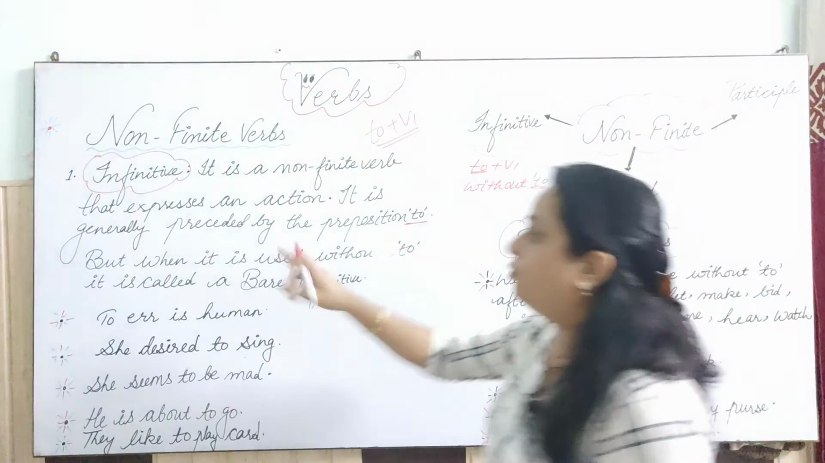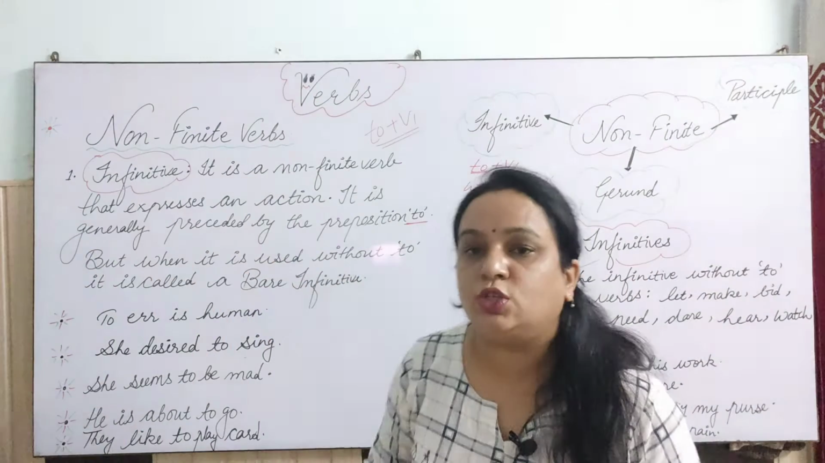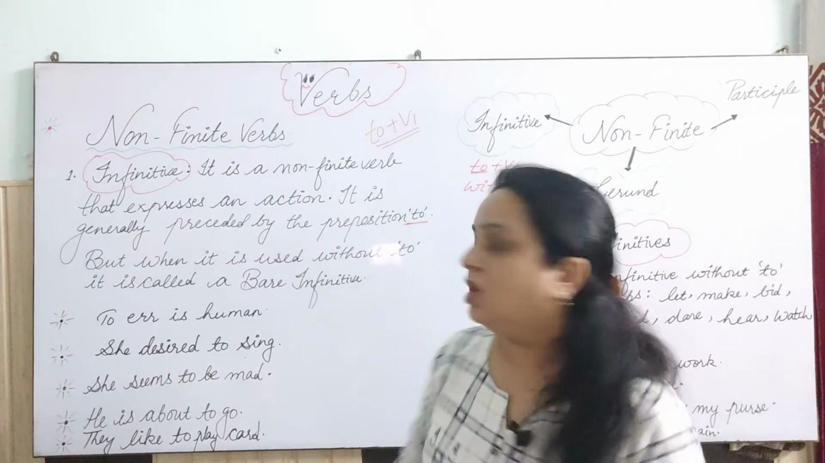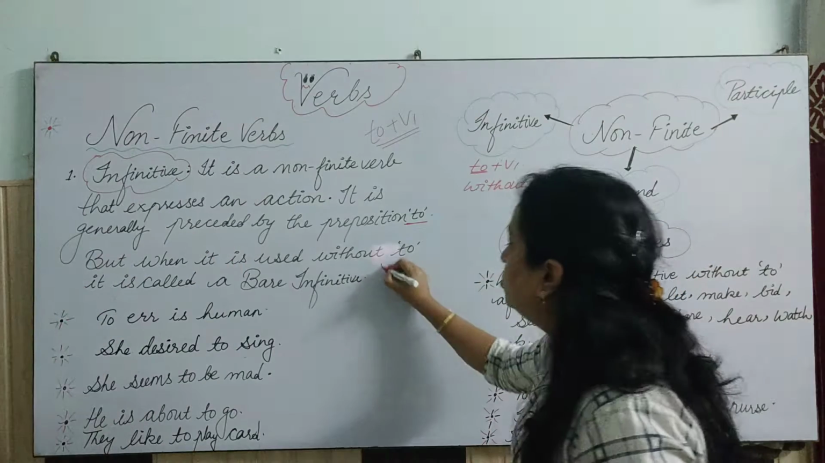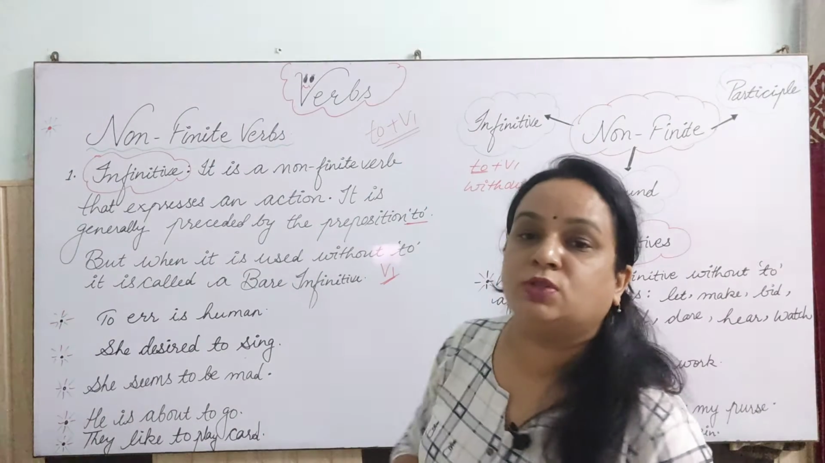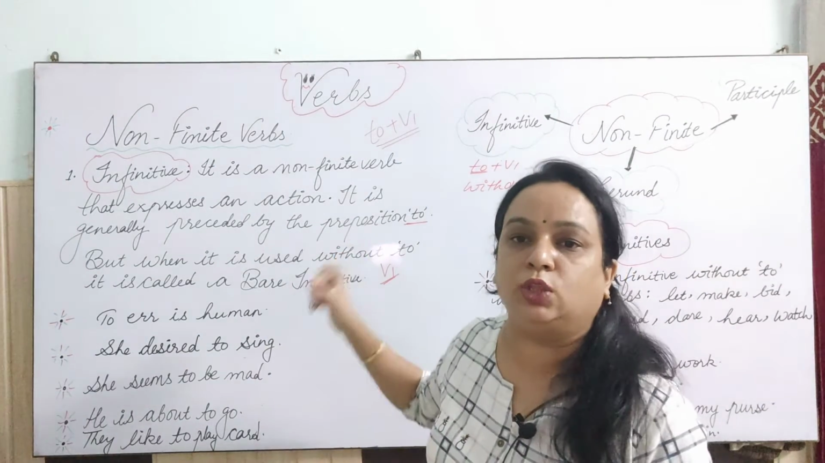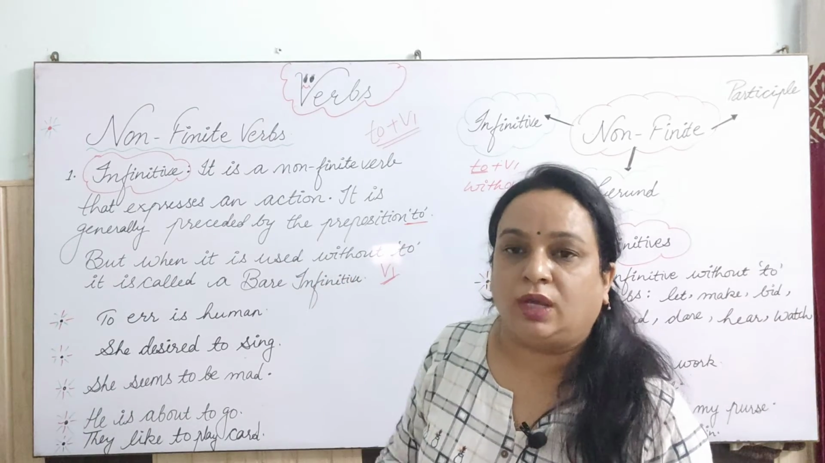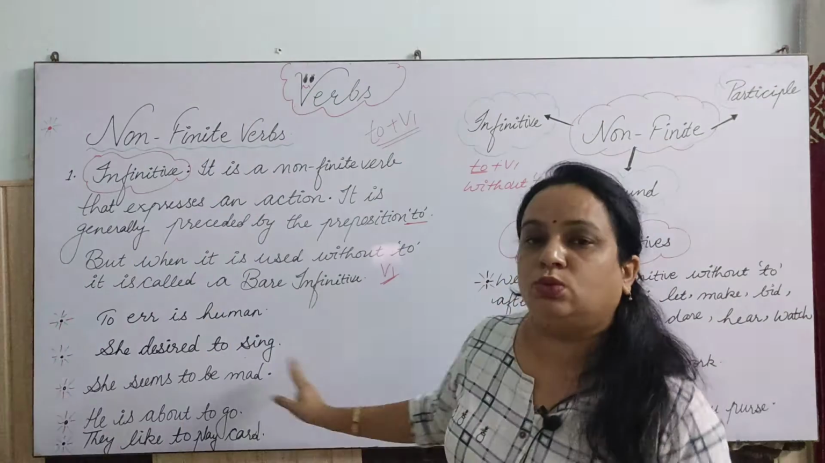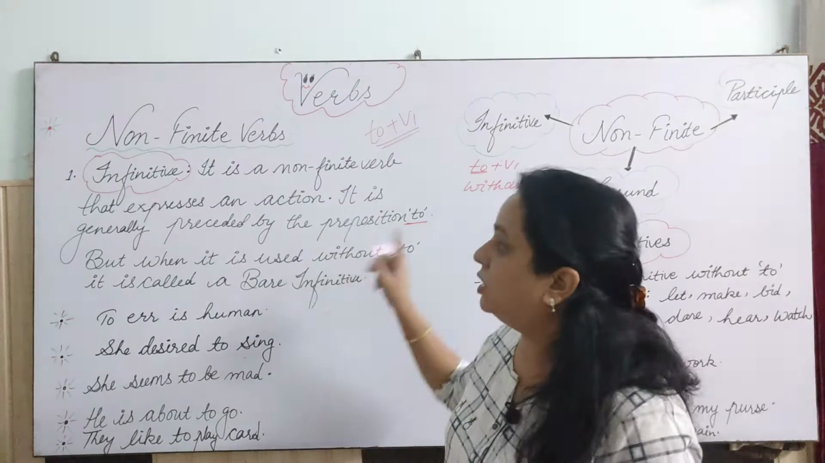But when it is used without to in the sentence, this is known as bare infinitive, and in this case you have to use only verb first. Means to is not required. This preposition to is not required in those places, okay? So I will tell you that also in detail. Let's see the examples to understand the infinitives.